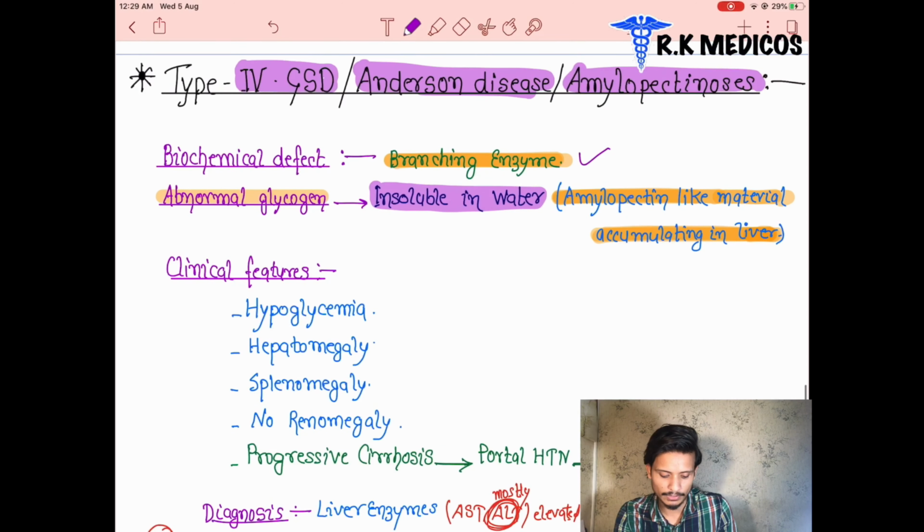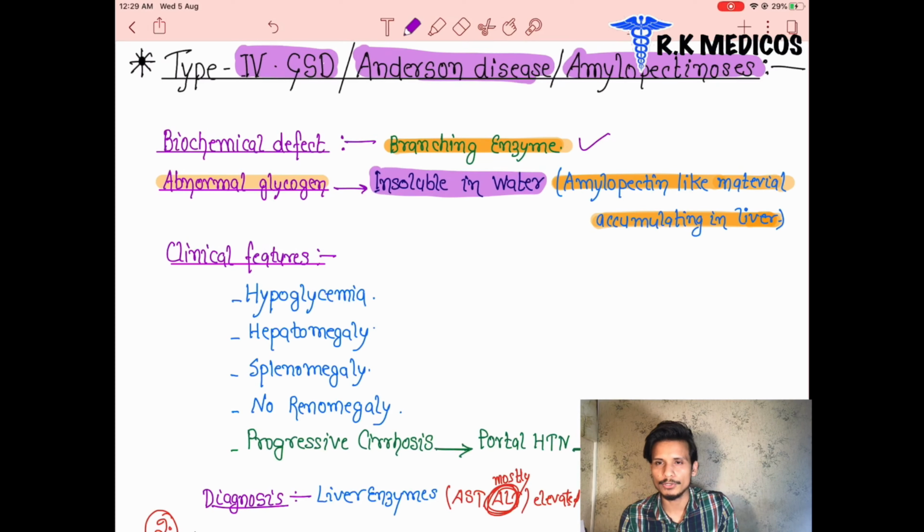It is so simple. Now what are the clinical features of Anderson's disease? We can see hypoglycemia, which I already told you from the initial ones; this is the common feature. Hepatomegaly is also a common feature.